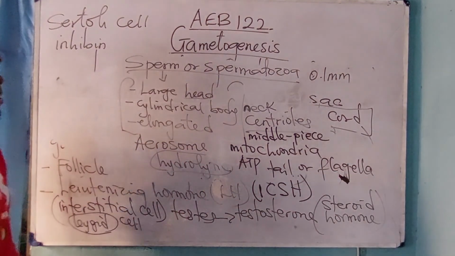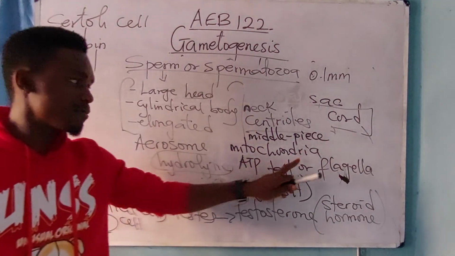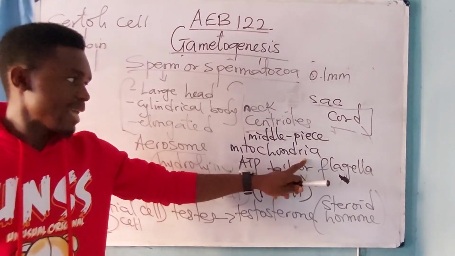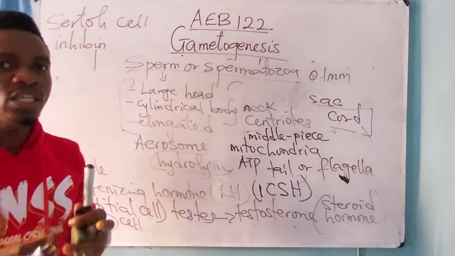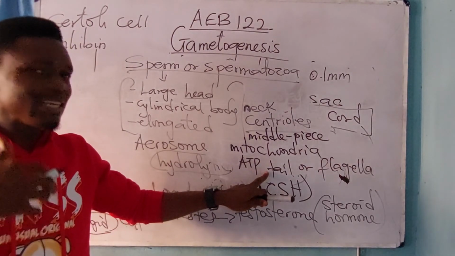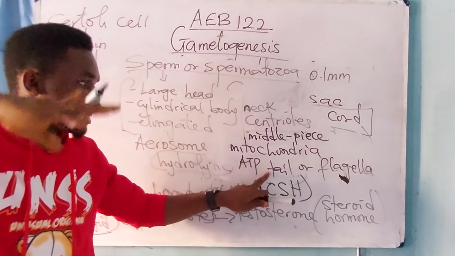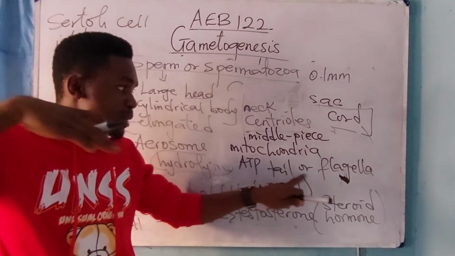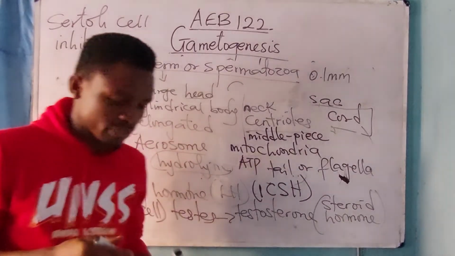I said the middle piece is that region where the mitochondria is found, and the mitochondria produces energy in the form of ATP for the movements of the tail by the lashing movement of the tail, or flagella. Please take note of that.